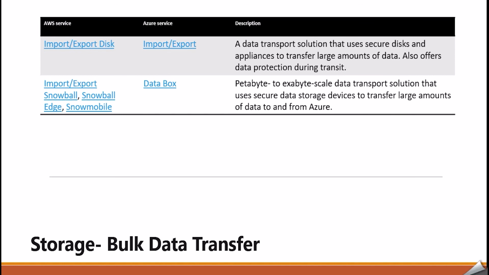For storage bulk data transfer, we have Import/Export service in AWS and Import/Export, the same service in Azure as well. It is a data transport solution that uses secure disks and appliances to transfer large amounts of data, and also offers data protection during transit.